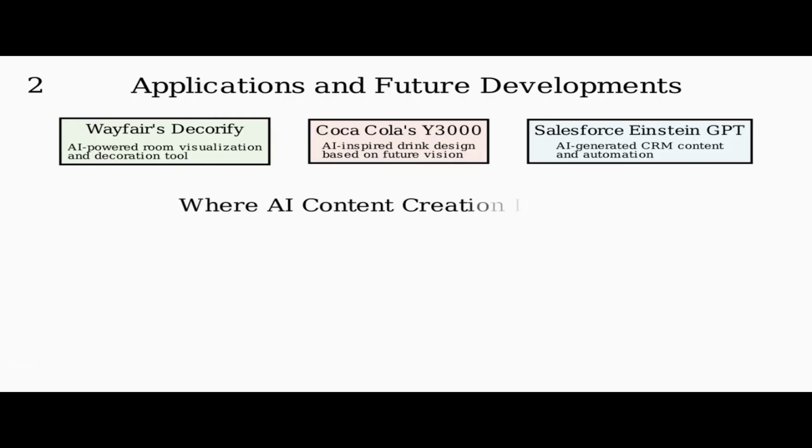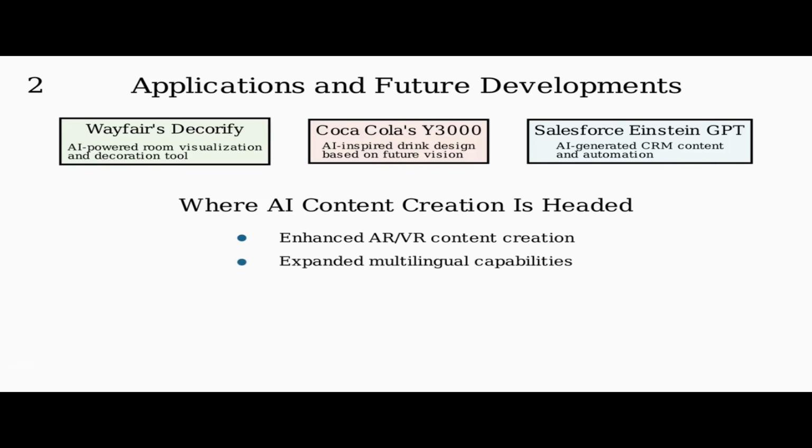Looking ahead, several key developments will shape the future of AI content creation. We can expect enhanced support for augmented and virtual reality content, expanding AI's creative capabilities into immersive environments. Multilingual capabilities will continue to improve, breaking down language barriers in content creation. Domain-specific AI models will become more prevalent, offering specialized capabilities for different industries and use cases. Throughout these advancements, there will be an increasing focus on safety and ethical considerations to ensure responsible AI development.